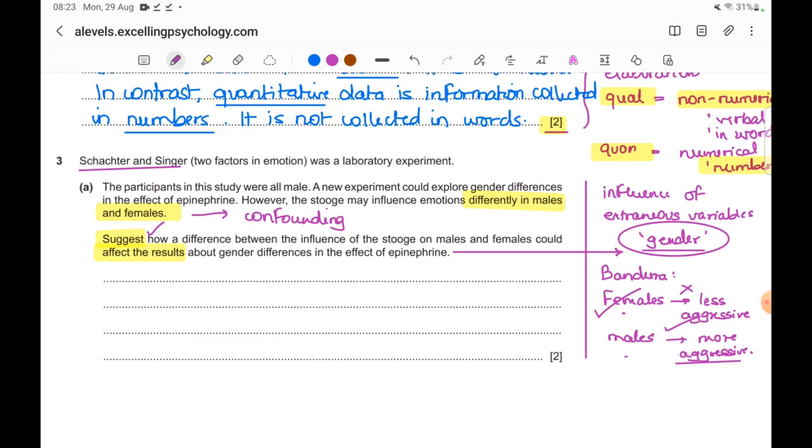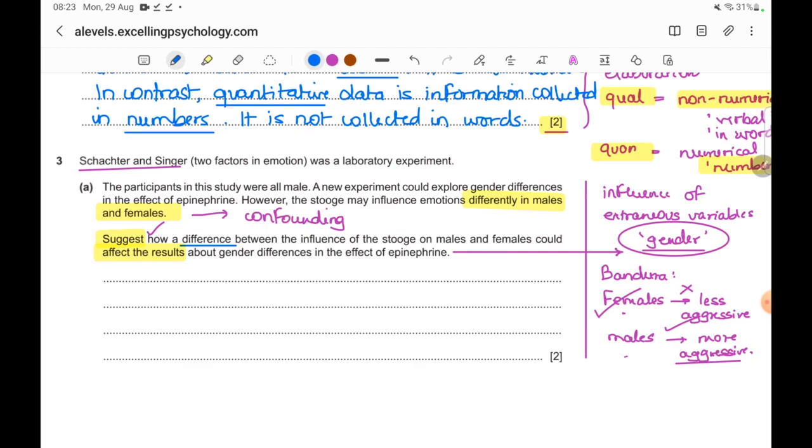Okay, now how to answer the question. We've got our line of thinking now. We've understood what they're asking us and we have an answer ready. Always pick up the wording of the answer from the question itself. Now when they're asking, suggest how a difference between influence of stooge in males and females, first explain what difference you are suggesting. Okay, here we are suggesting the difference in aggression.